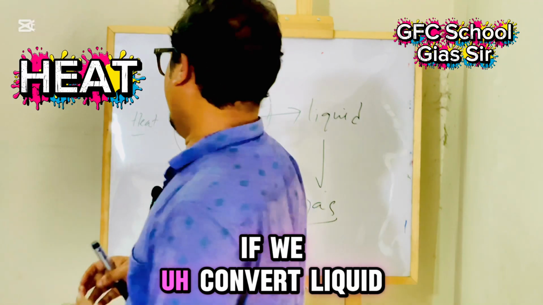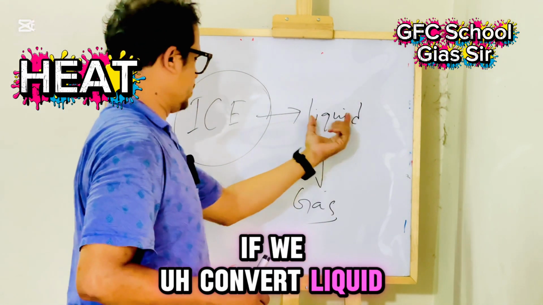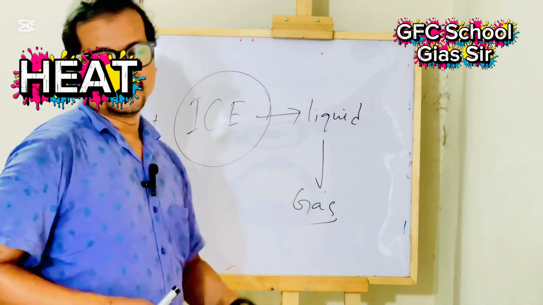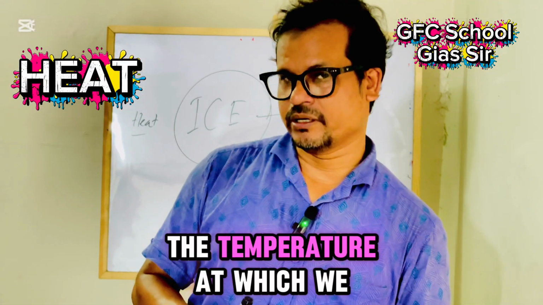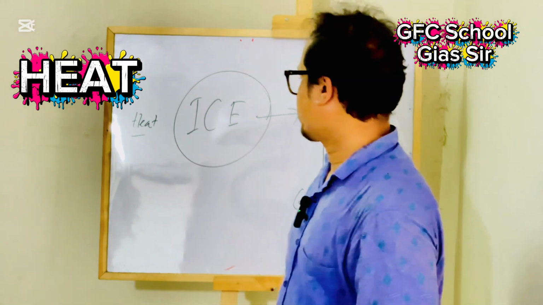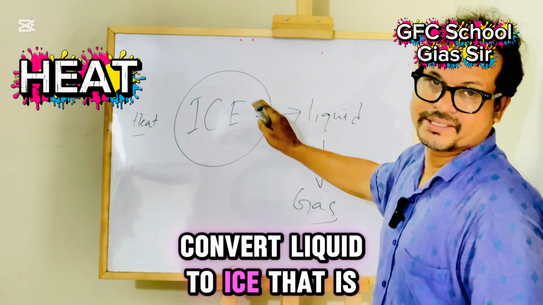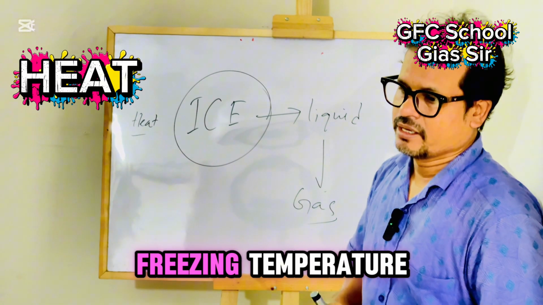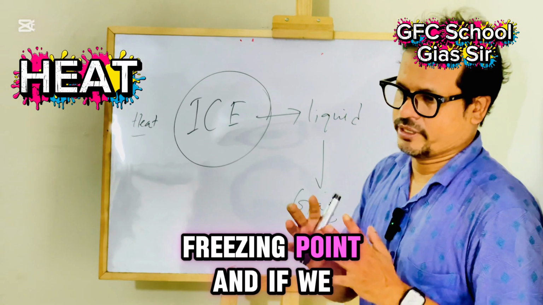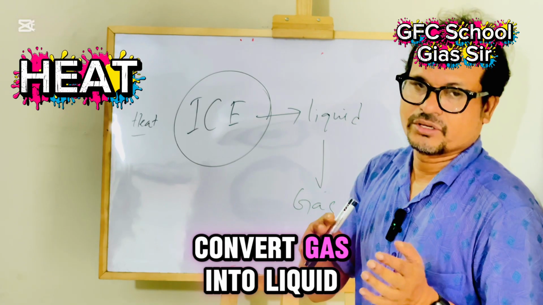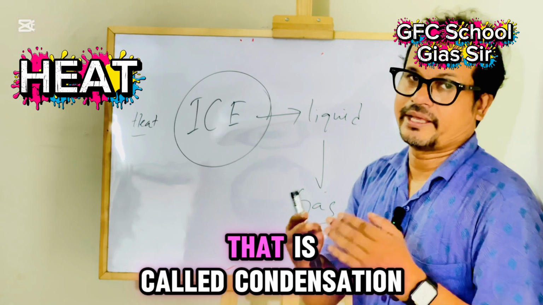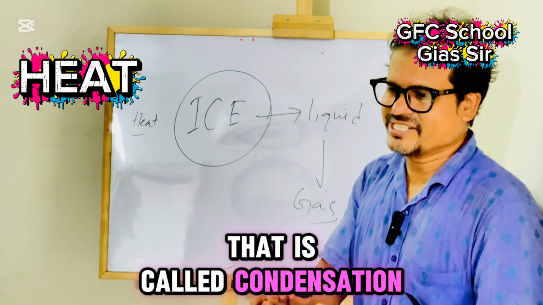Liquid to solid is called freezing. If we convert liquid into ice, that is called freezing. The temperature at which we can convert liquid to ice is the freezing point. And if we convert gas into liquid, that is called condensation.